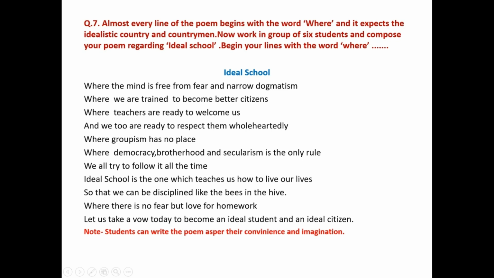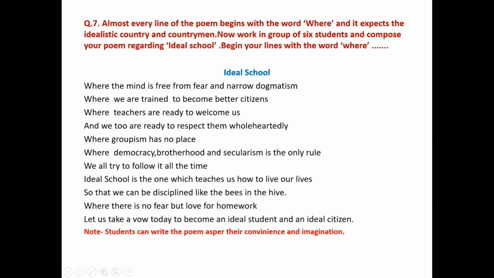I have made an attempt to write a small poem for an ideal school. Please listen. Where the mind is free from fear and narrow dogmatism, where we are trained to become better citizens, where teachers are ready to welcome us and we too are ready to respect them wholeheartedly, where groupism has no place, where democracy, brotherhood and secularism is the only rule. We all try to follow it all the time.